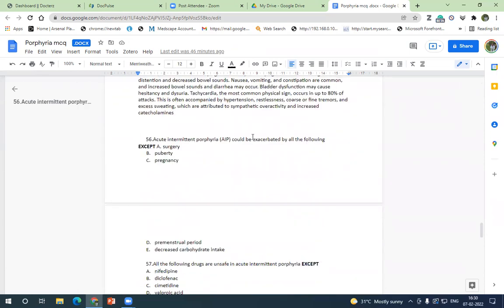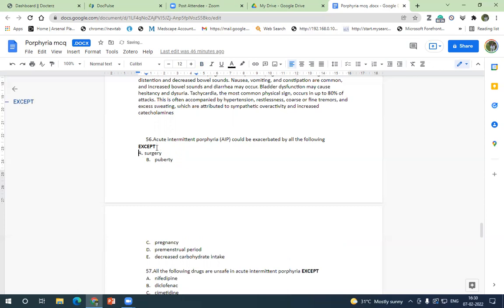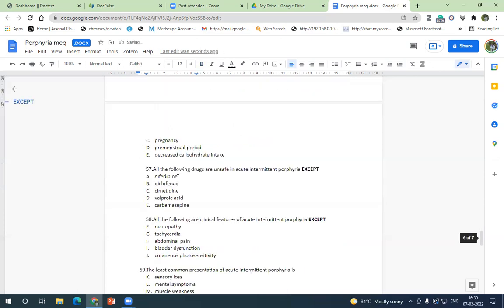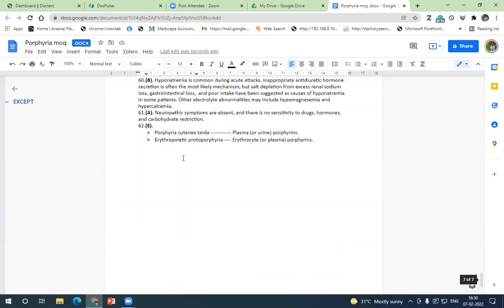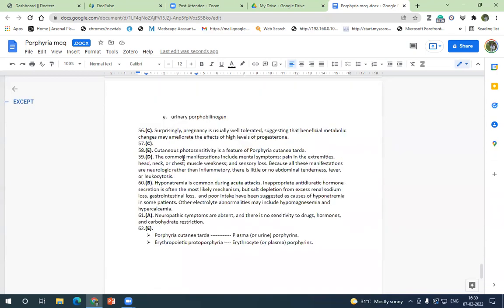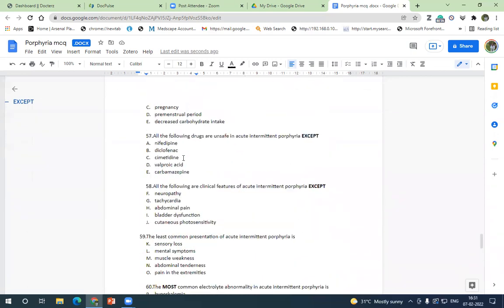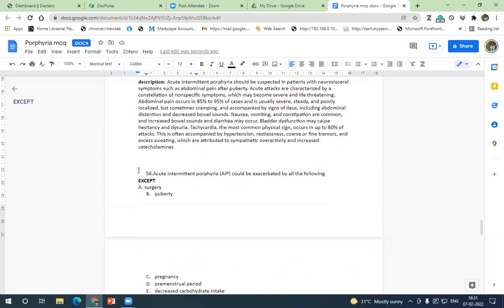So acute intermittent porphyria can be exaggerated by all except one: puberty, surgical stress can occur, pregnancy can do this, and the premenstrual period can exacerbate. So which of the following is the answer? Can you tell which is the answer? Which can exacerbate your acute intermittent porphyria?